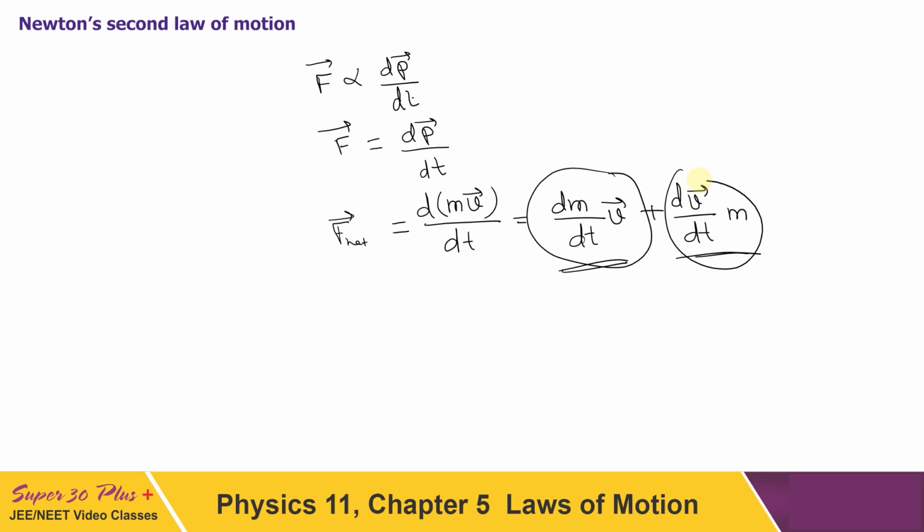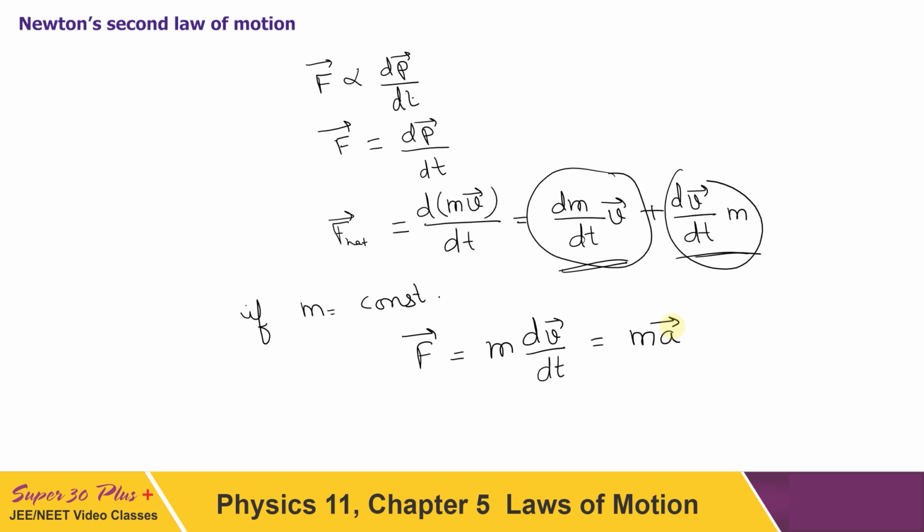Generally, what do we write? F is equal to ma. Why is it? Because generally the mass of a body does not change with time. There are only a few cases in which mass changes with time. Those are called variable mass systems. So if mass is not variable, if mass is constant, then of course we can write F is equal to m dv by dt, and dv by dt is acceleration, so it can be directly written as ma. This is how force is defined, but obviously this is only when mass is constant.